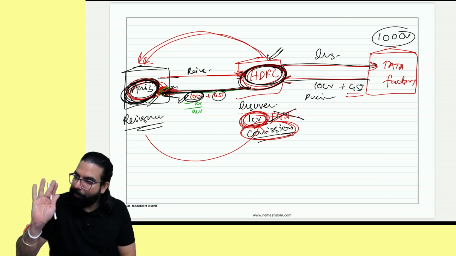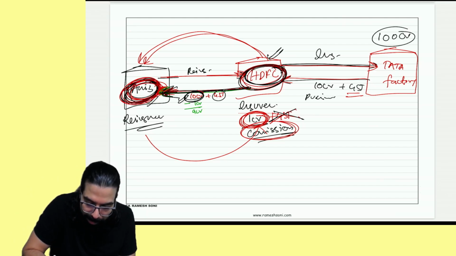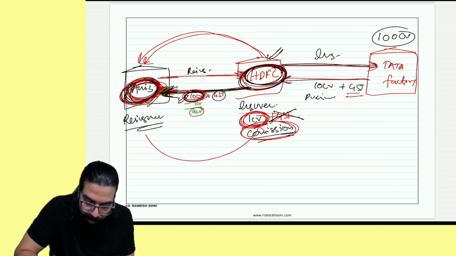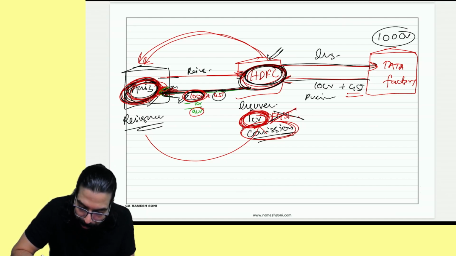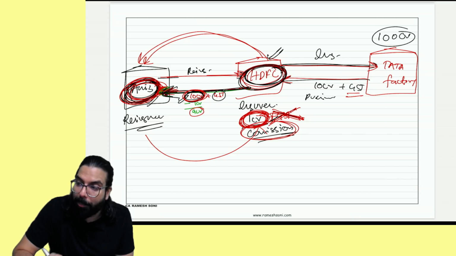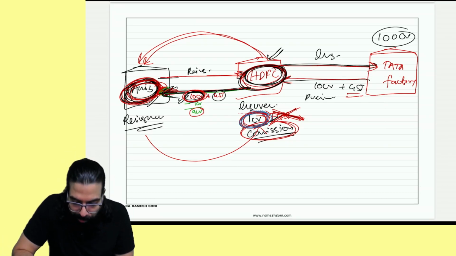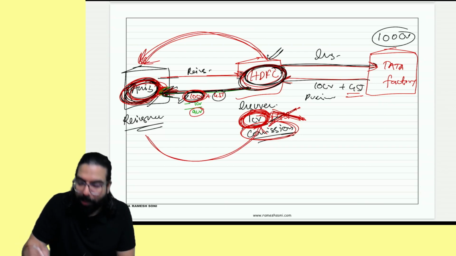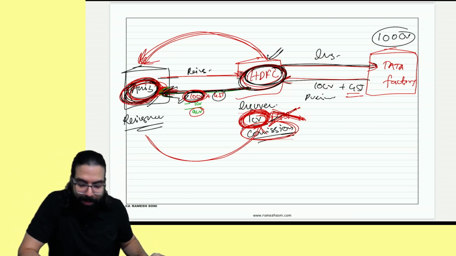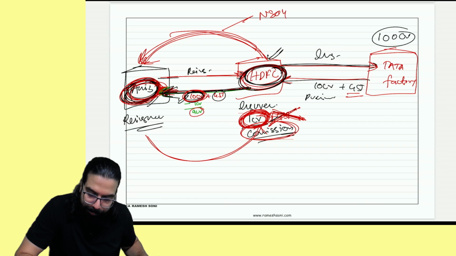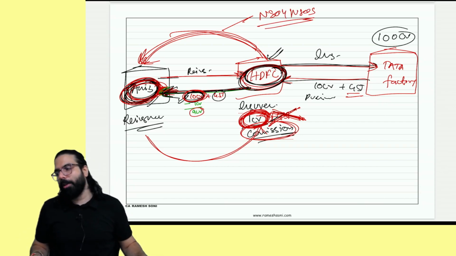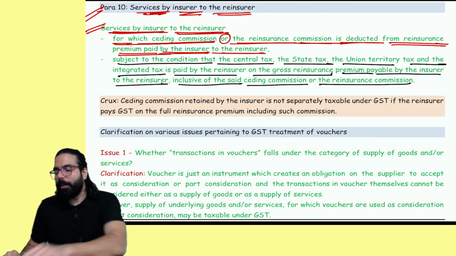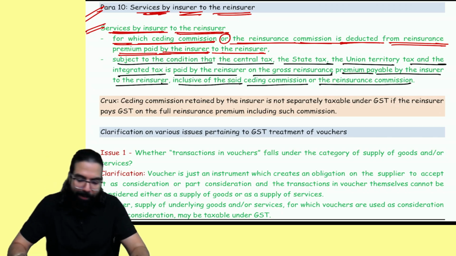Okay. So you have to remember, everyone, he will have to go ahead and pay GST on the entire premium which is there. He will not pay GST on 9 crore. He has to collect GST on 10 crore. Then on this 1 crore, there will be no GST. On the commission amount, GST will not be collected. Basically, HDFC has gone ahead and given the business for which HDFC has collected 1 crore. On this 1 crore, there will be no GST. This will be neither goods nor supply of service. I hope this point is clear. Yes, sir, point is clear. So let's go ahead. These are the two things which are newly added in Schedule 3.